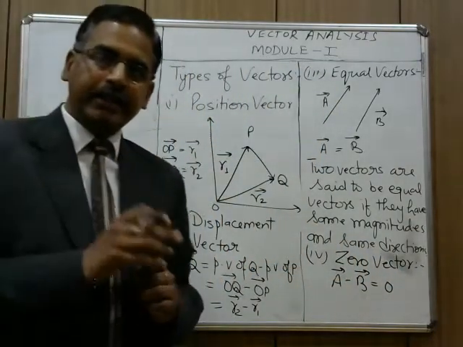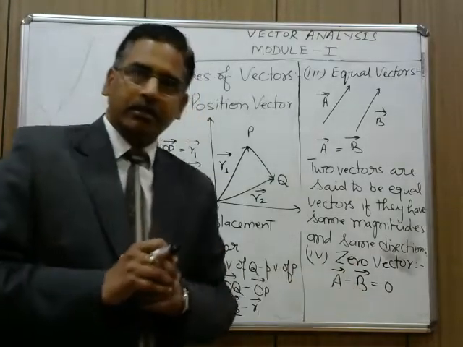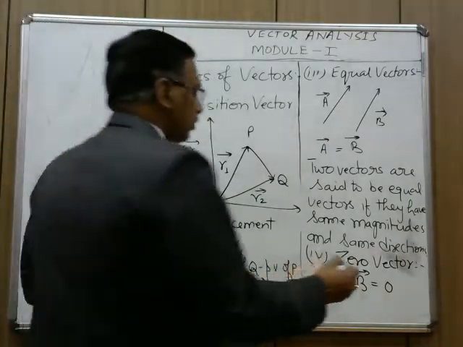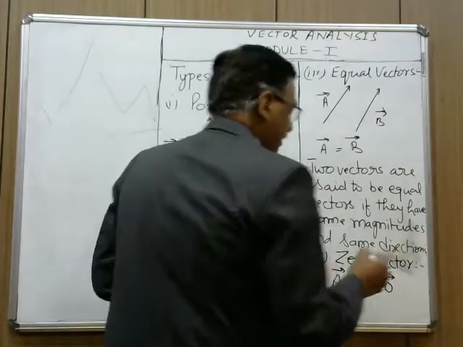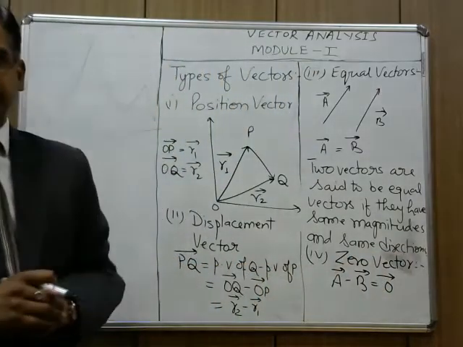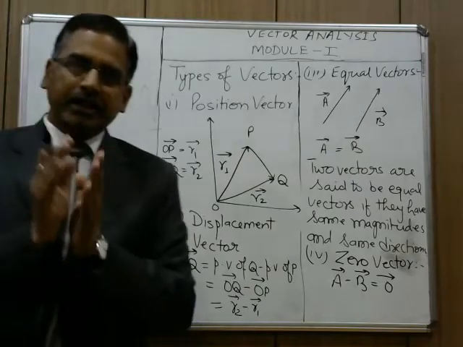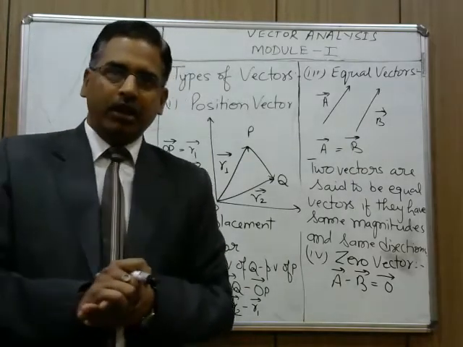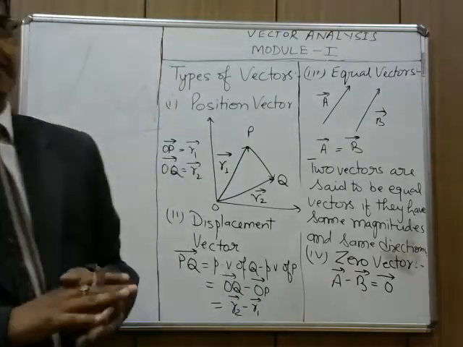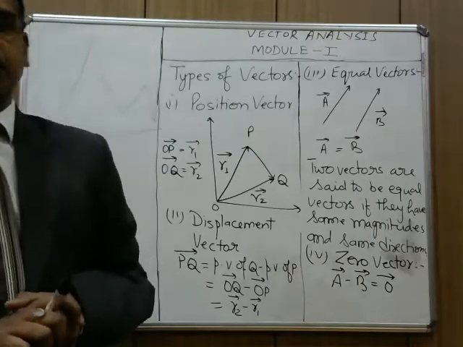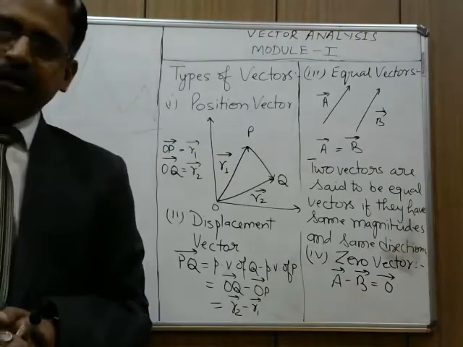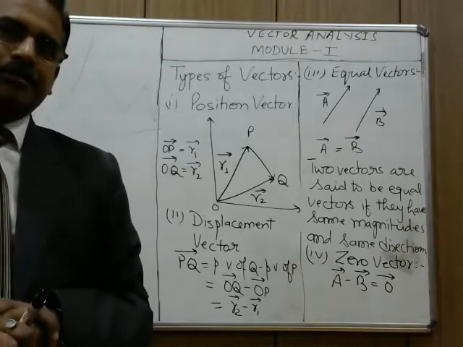But 0 is a scalar quantity, so it cannot be a vector quantity. So this is the concept of the zero vector. We will define the zero vector. A zero vector is a vector whose magnitude is 0 and it has no specific direction. Direction is not specific, but direction is there.